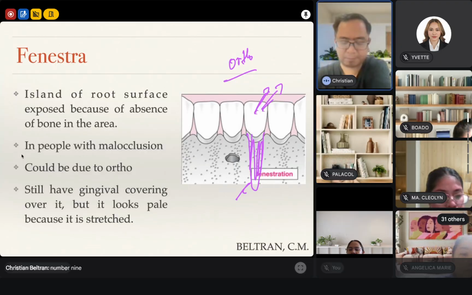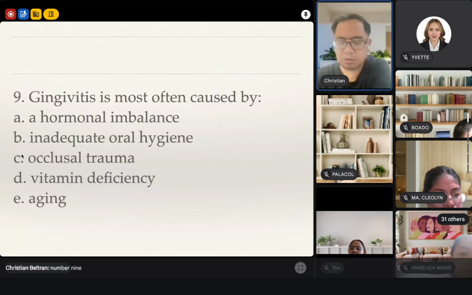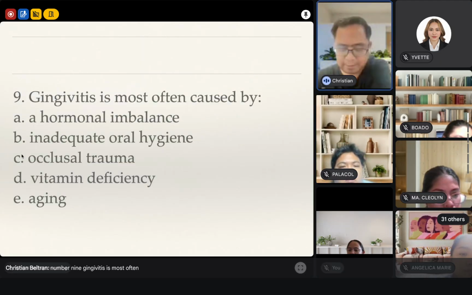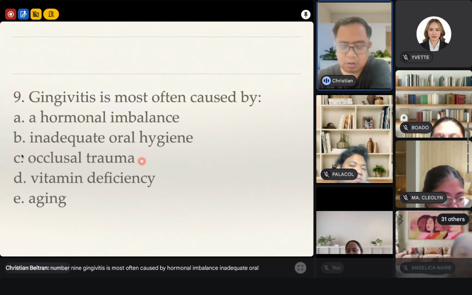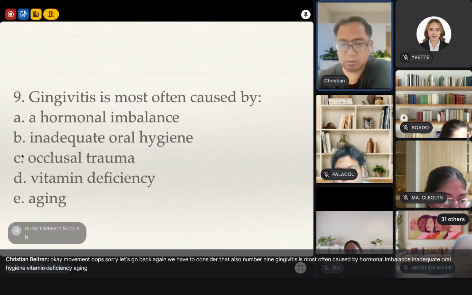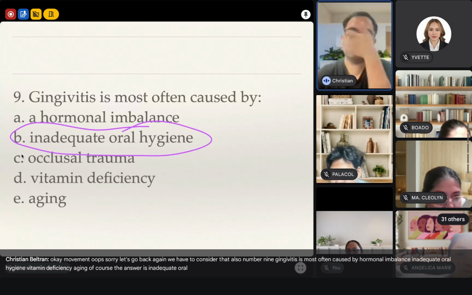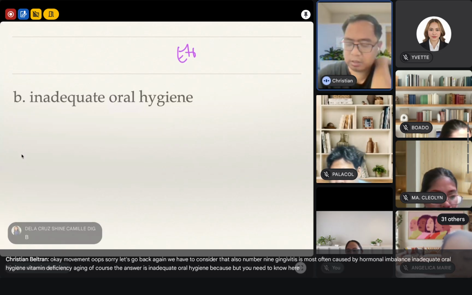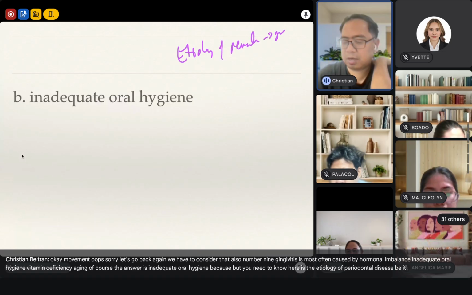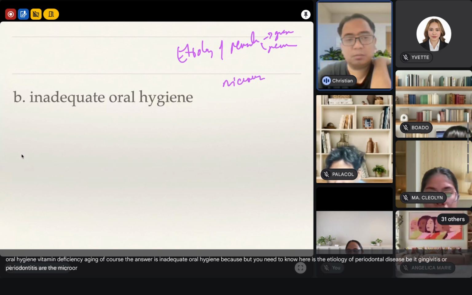Number 9. Gingivitis is most often caused by hormonal imbalance, inadequate oral hygiene, occlusal trauma, vitamin deficiency, aging. Of course, the answer is inadequate oral hygiene, because what you need to know here is the etiology of periodontal disease, be it gingivitis or periodontitis, are the microorganism or the plaque, okay?